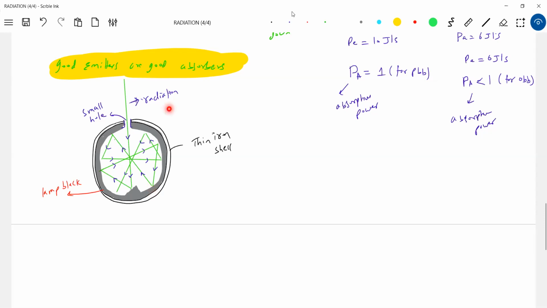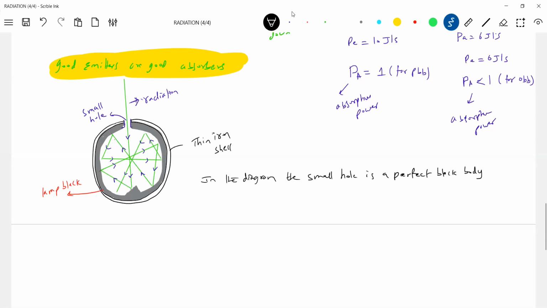So how to construct a perfect black body? This is a method. This thin iron shell is not a perfect black body. The lamp black is not a perfect black body. The small hole is a perfect black body because all the radiation that enters it has been absorbed completely and has not returned back. In the diagram, the small hole is a perfect black body.